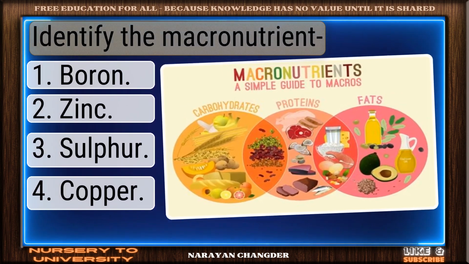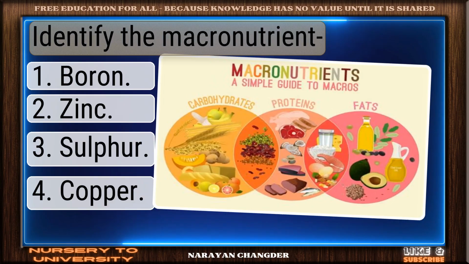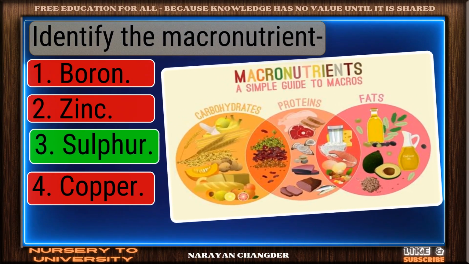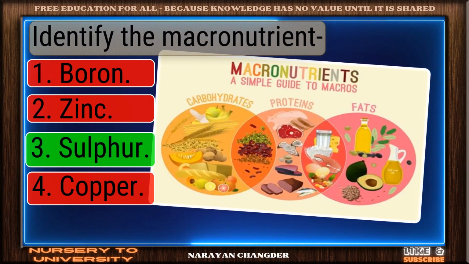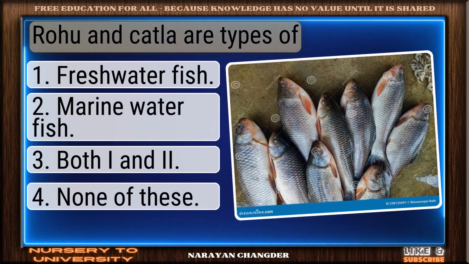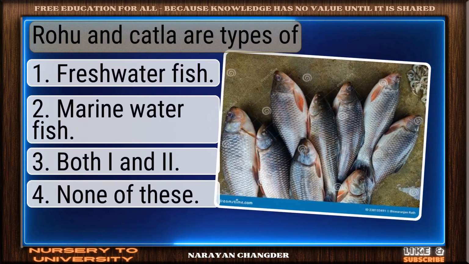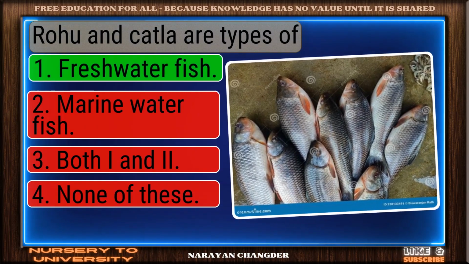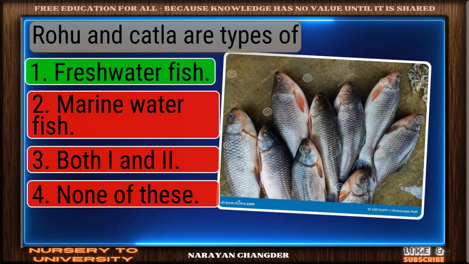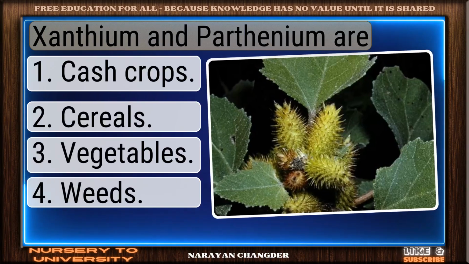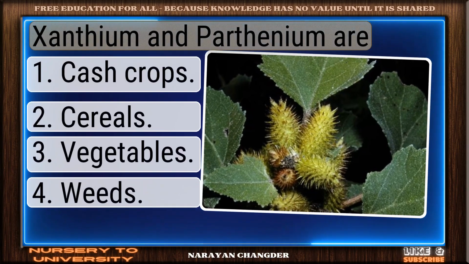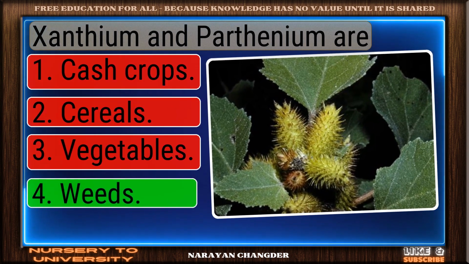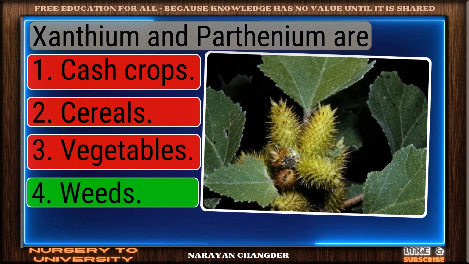Question number 130. Identify the macronutrient. You got it. Your choice sulfur is right. Question number 131. Rohu and Katla are types of. Nice work. You chose freshwater fish, and it is correct. Question number 132. Xanthium and Parthenium are. Smart pick. Weeds is the correct choice.